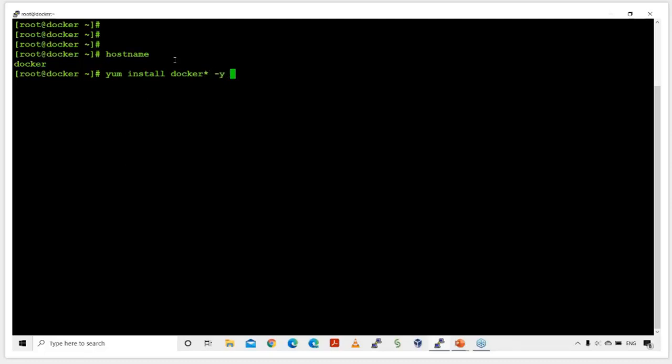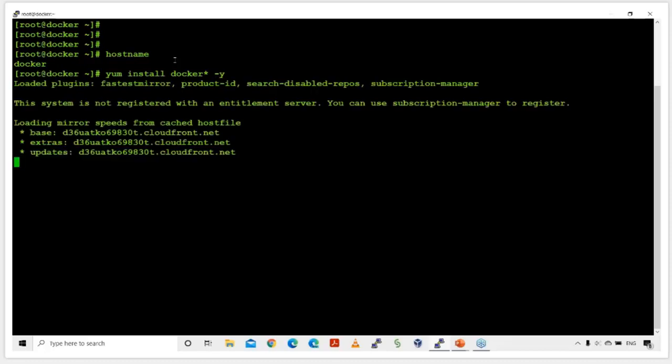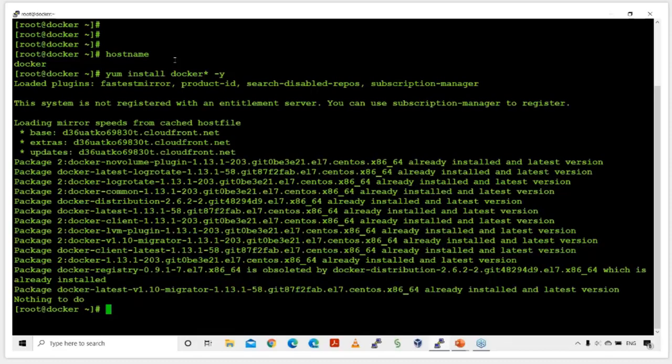Automatically all the packages related to Docker will catch up and it will install it. If you are using a Ubuntu box, you can use the apt-get install command. It is very simple to install. And look at this, it is already installed, so that's why it is saying that the packages are there. It is just one single command to install all the packages related to Docker.